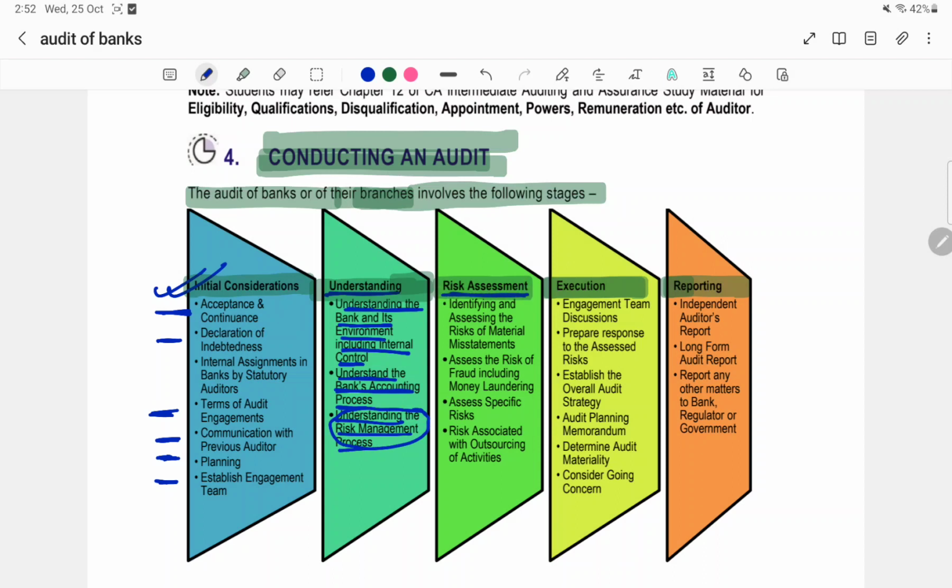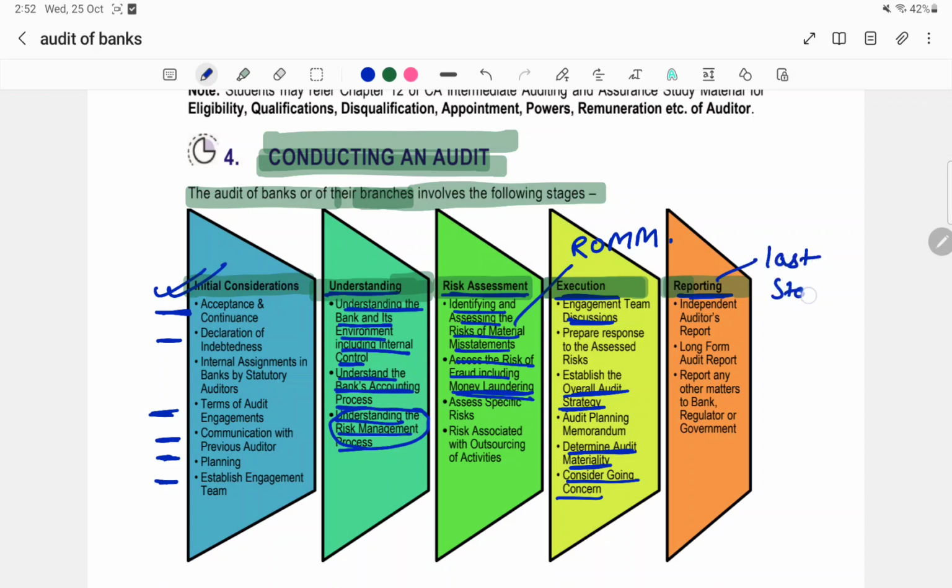Then there is risk assessment. In risk assessment, obviously we have to identify and assess the ROMUM, that is, what is ROMUM? Risk of material misstatement. So we will identify and assess the risk of material misstatement. Then we will assess the risk of fraud, including money laundering. Now in execution stage, what we do, finally the discussions take place, overall audit strategy has to be established, then the audit materiality is to be determined using the benchmarks, and then finally we have to also consider the impact of going concern. Now the last stage is the reporting stage.